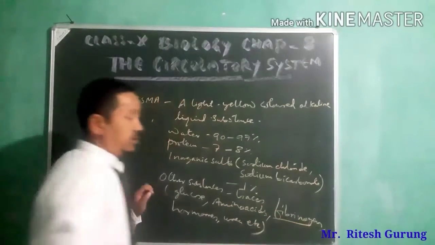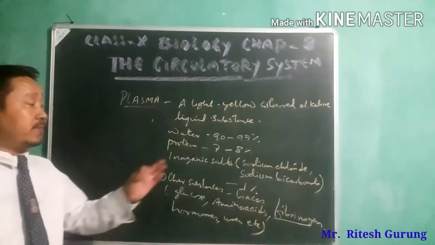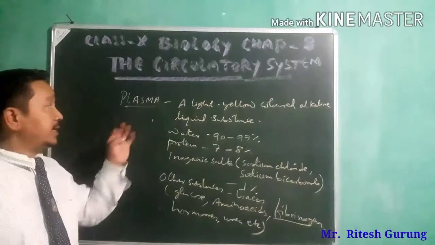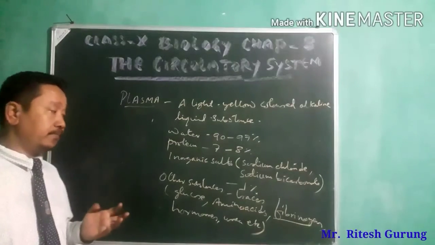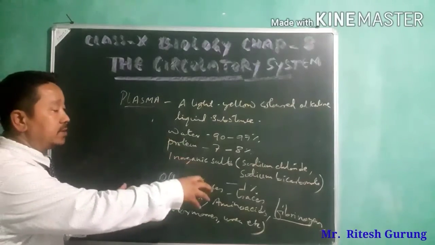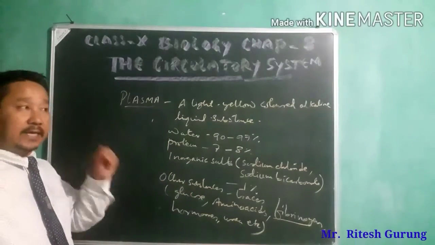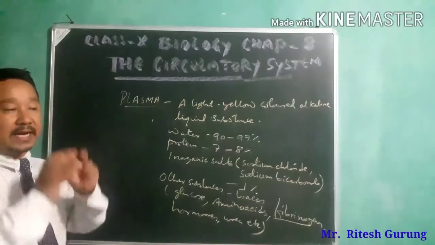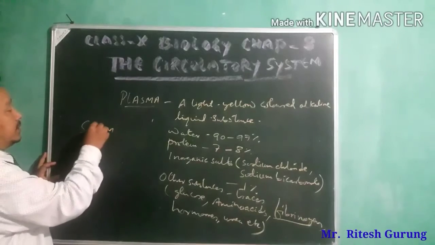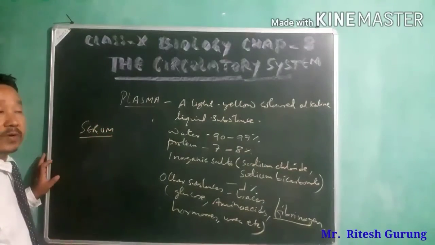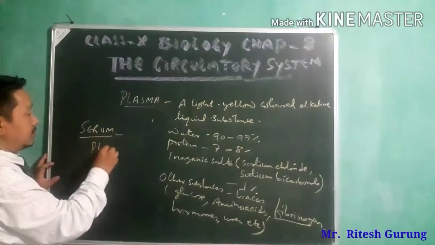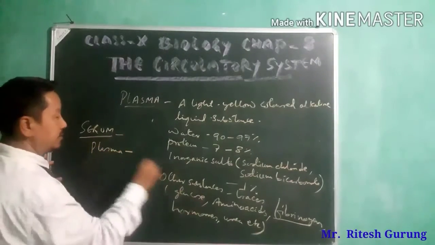See here, fibrinogen is maybe a new term for you. But fibrinogen is a kind of protein which you find in plasma. If the fibrinogen is removed from plasma, then that state of plasma is called serum. What is serum? Serum means plasma minus fibrinogen.